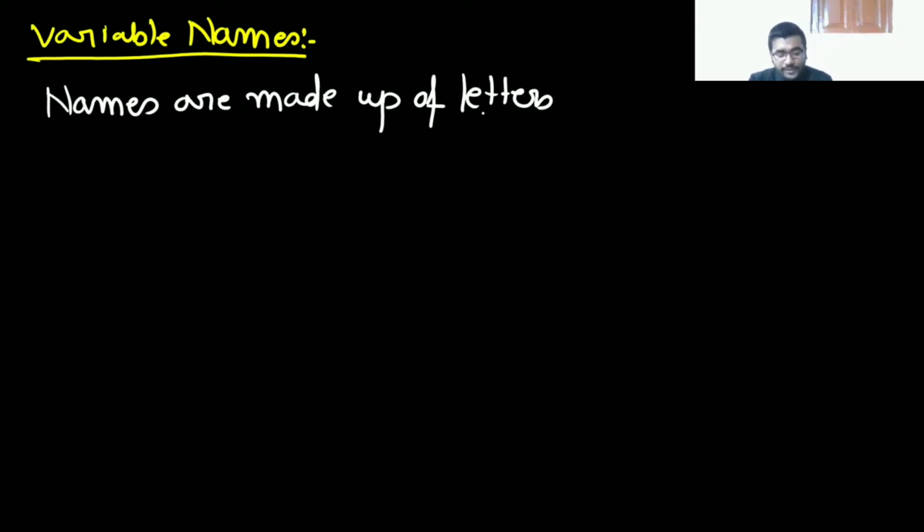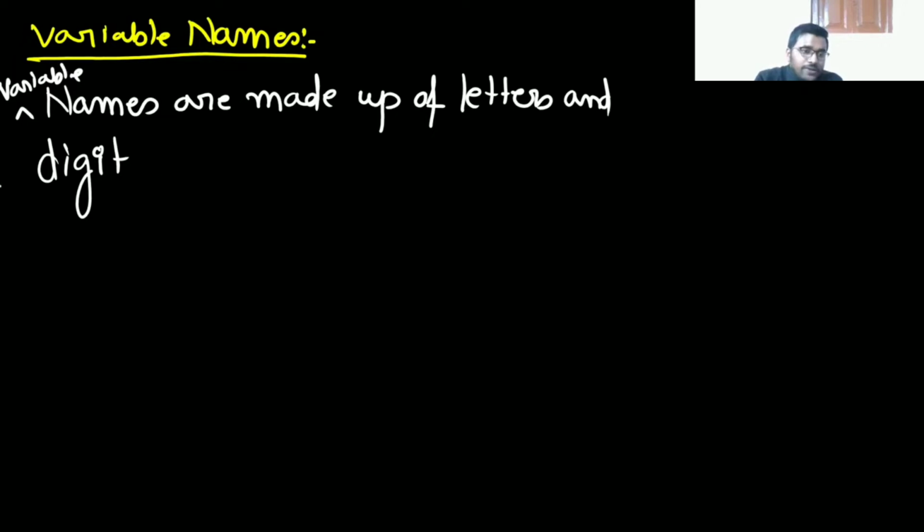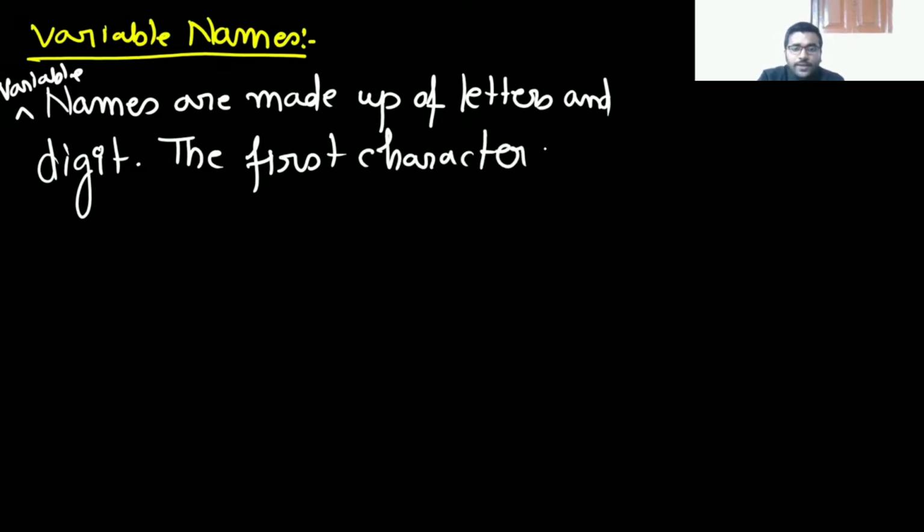So names are made of letters and digit. So variable names are made of letters and digit. Now see, in your compiler you can even use dollar, but in standard it is not allowed. Okay. So variable names are made of letters and digit. The first character must be a letter.